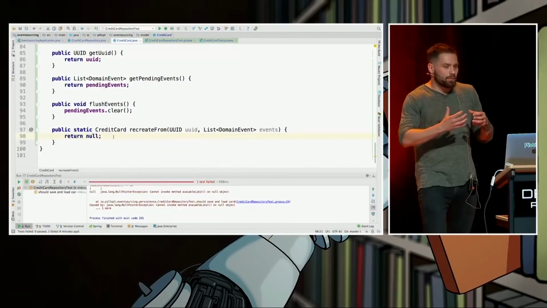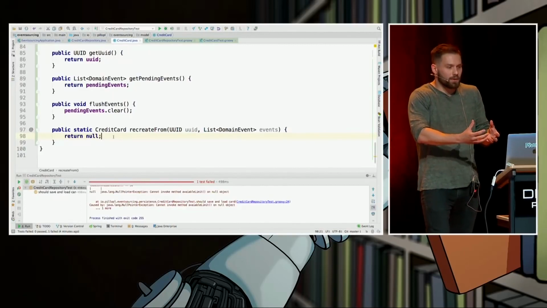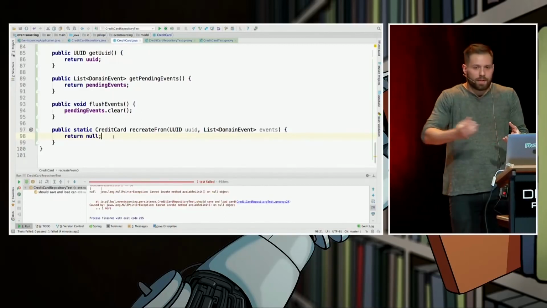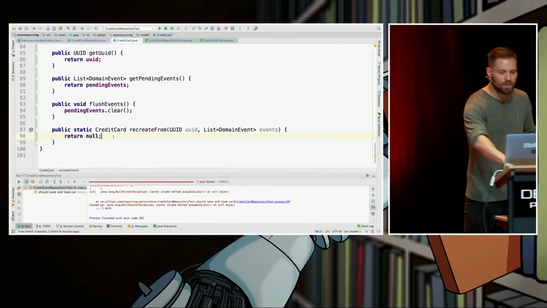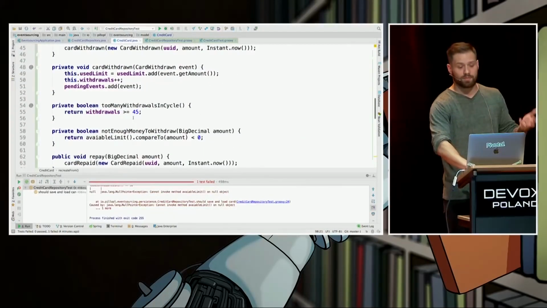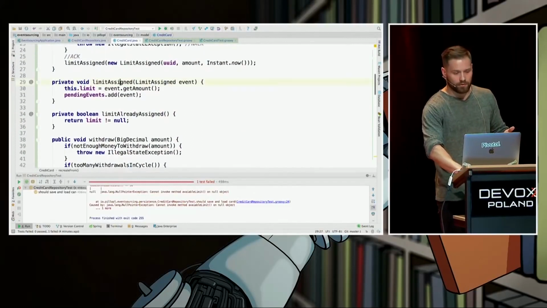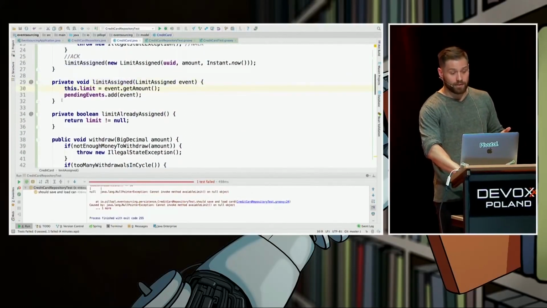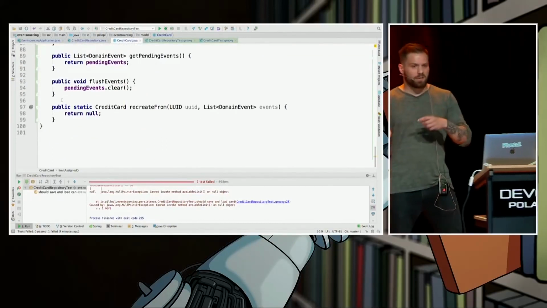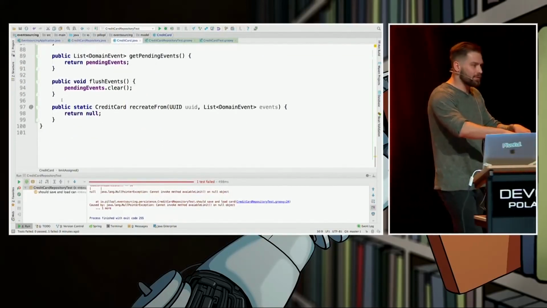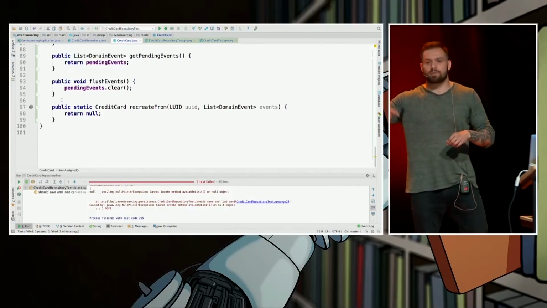So what does it mean to recreate from list of events? It means take the initial state, which is basically a default constructor, get the first event from the event stream. If it's assigned, please mutate state accordingly to this event, like in here. Delegate to this method, mutate like this, return mutated state, take the second event, check the type of the event, go to a specific handler, return mutated state, and so on and so forth.